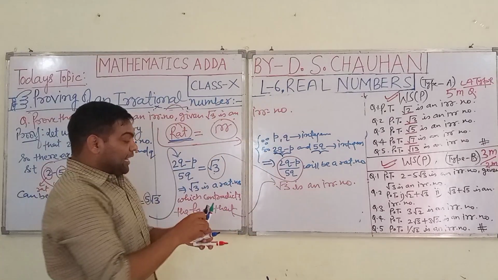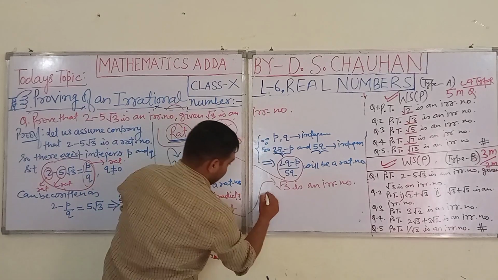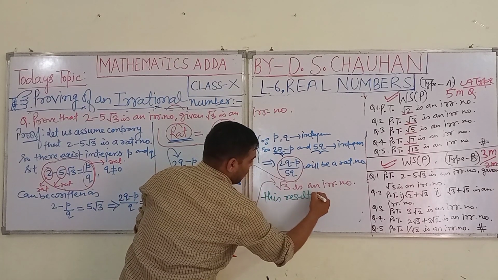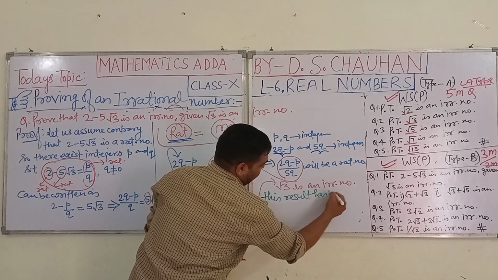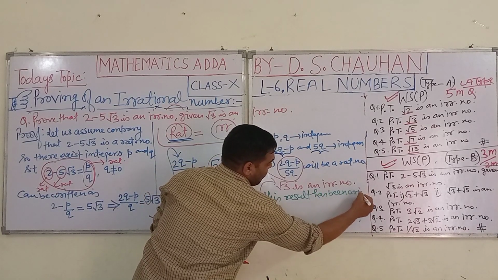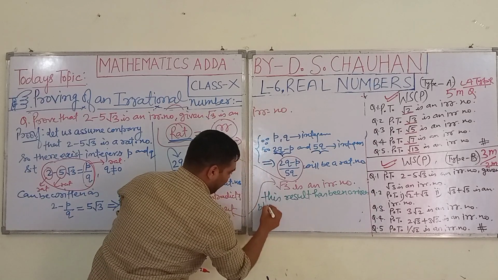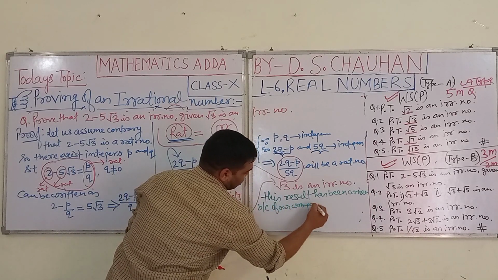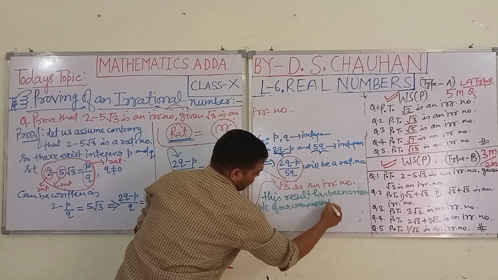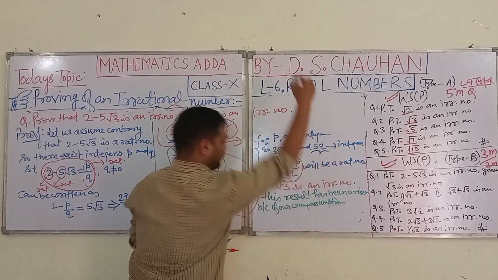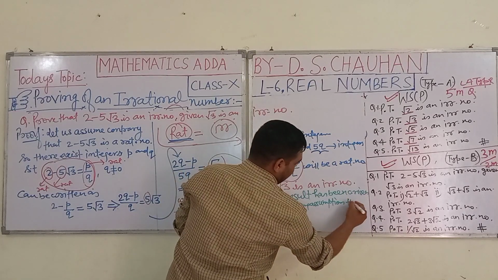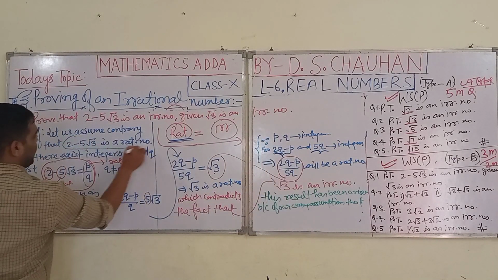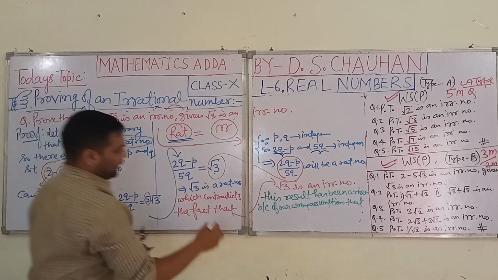This result has arisen because of our wrong assumption that 2 minus 5 under root 3 is a rational number.